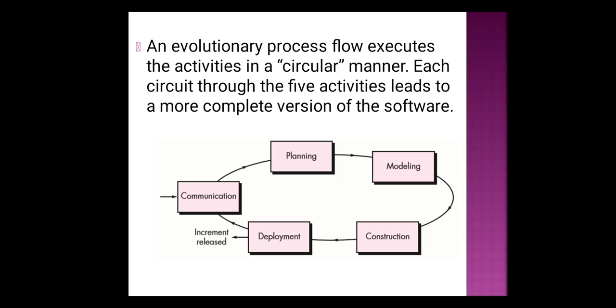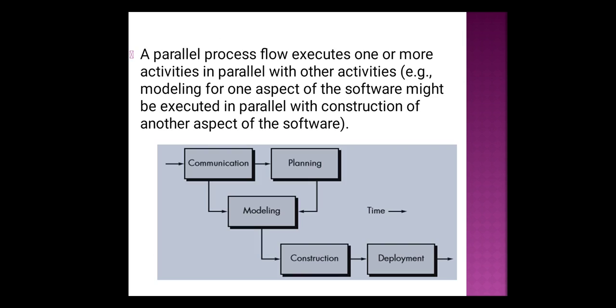Once the deployment is done, again you move to communication, planning, modeling, construction, and finally deployment. If you are trying to produce a newer version again, then again the same set of activities repeats. So at each circuit, that is for one circle, a new version of software is developed. That's what evolutionary process flow is.